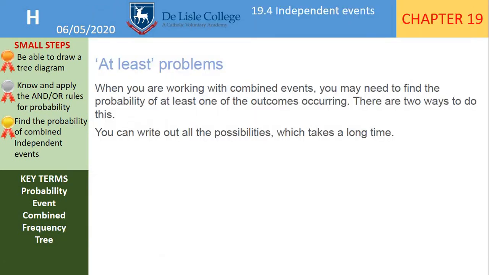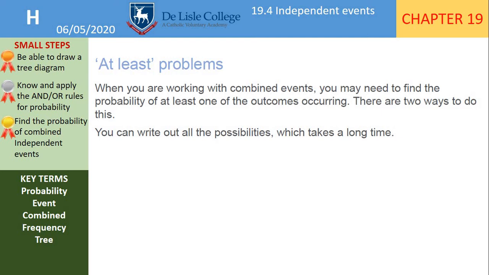So, at least problems, and these occur quite commonly in exams. When you are working with combined events, you may need to find the probability of at least one of the outcomes occurring. And there are two ways you can do this. If you want at least one of something happening, think about maybe you have 4 marbles in a bag, and you want to know the probability of at least one of them being red.